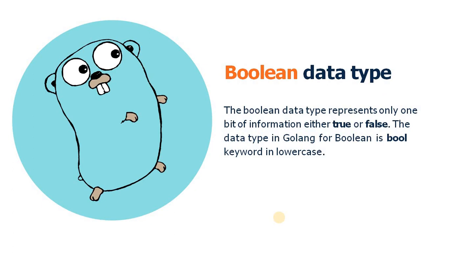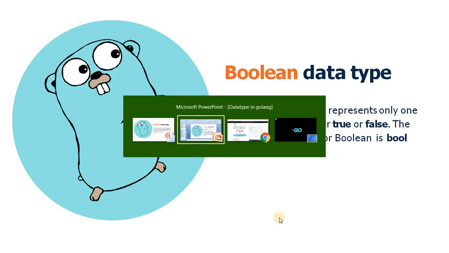So next data type is Boolean. The Boolean data type represents only one bit of information, either true or false. The data type in Golang for Boolean is the bool keyword in lowercase. You can use the bool keyword to declare a Boolean data type in Golang. So that is the brief about the data types. Let's move on to the practical part.